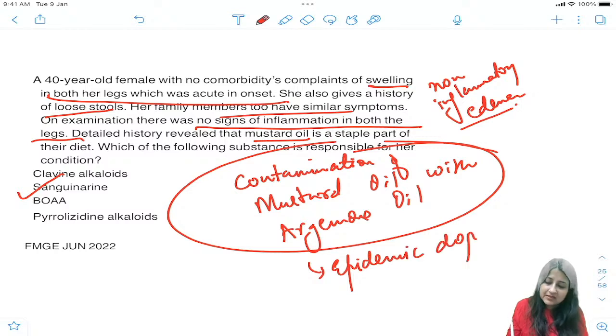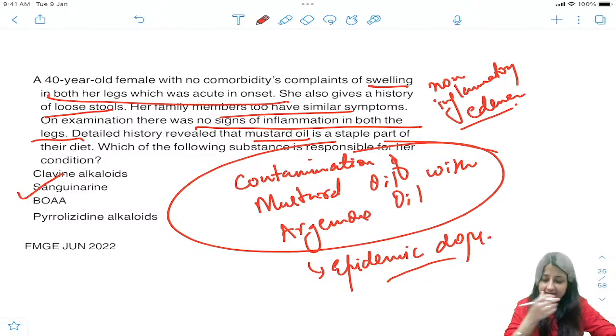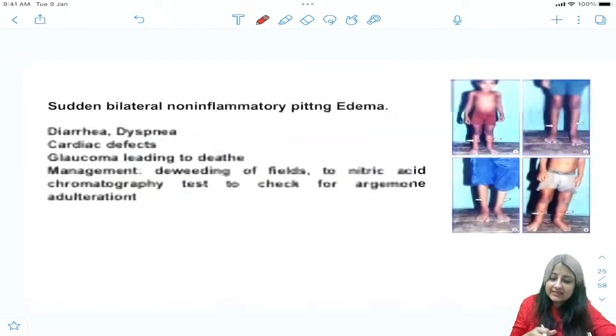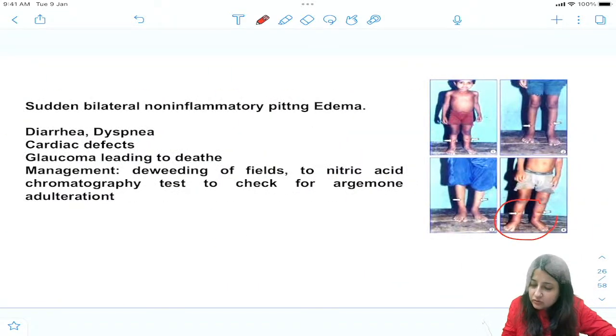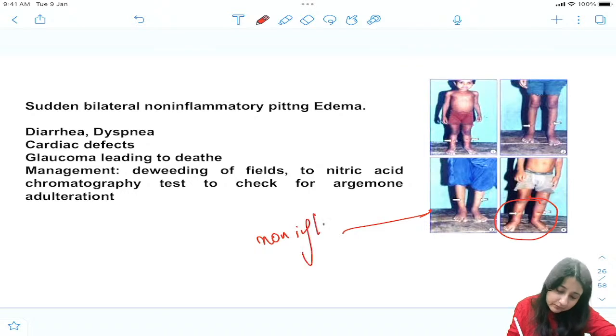Okay, now mustard का पौधा, सरसों का fields are completely yellow in color. Okay, and just close to them you will see the weeds of Argemone mexicana growing. ठीक है, so that is important. And here argemone oil में कौन सा toxin होता है? Sanguinarine. The important thing is, guys, look, it leads to non-inflammatory edema, not inflammatory edema. Okay, which type of edema?